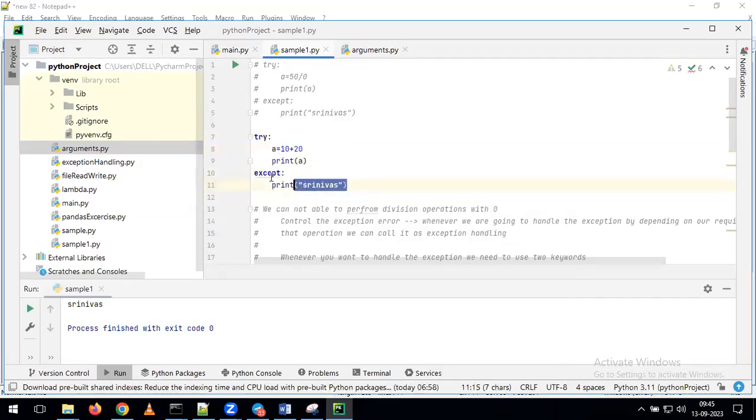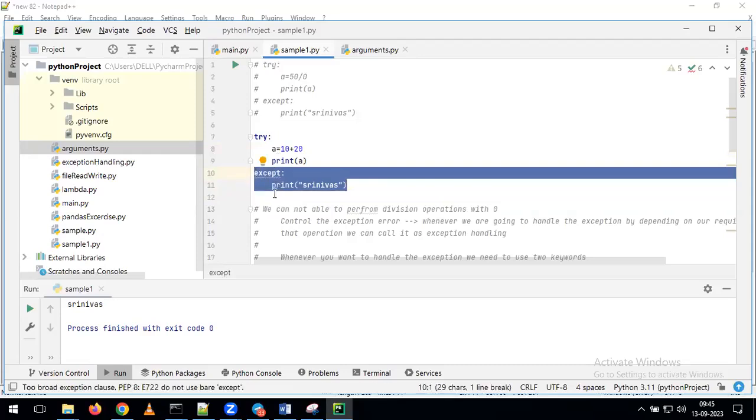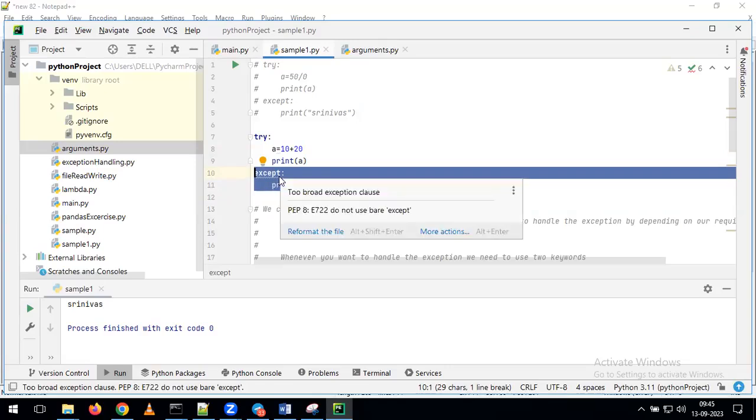What is the purpose of the except? Whenever you get any kind of error, how you want to handle that error, that is the information we pass on in your except block.